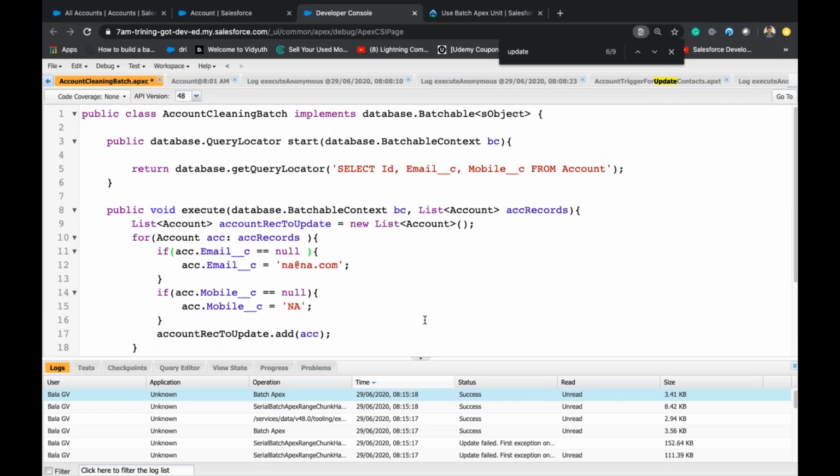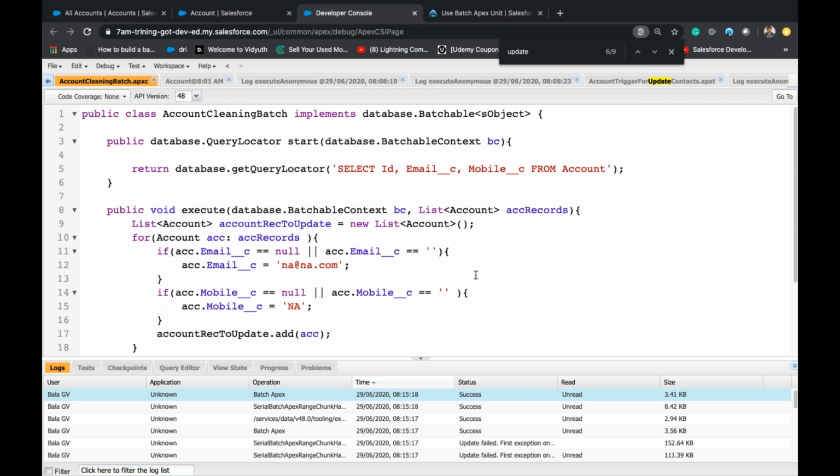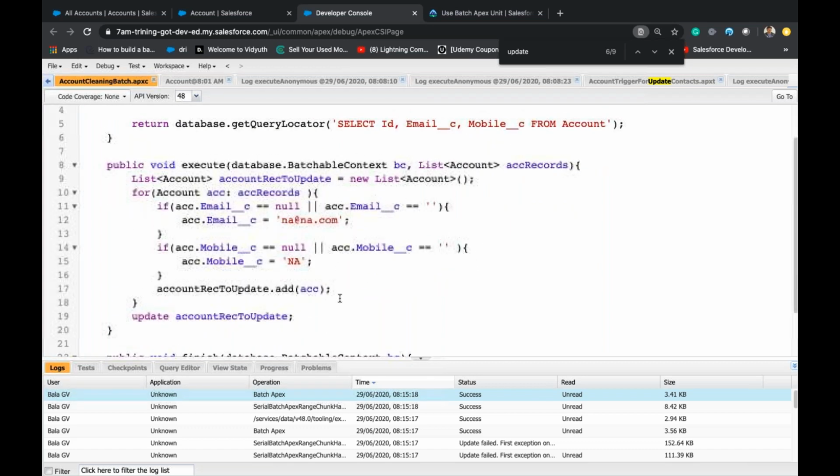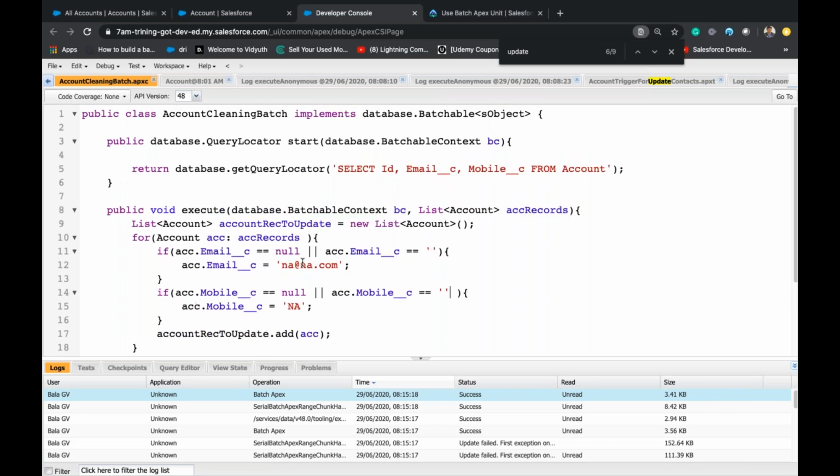Let's put one more statement, scc.email double equal to, we'll consider blank also. Okay.